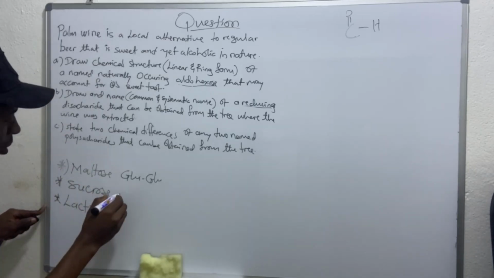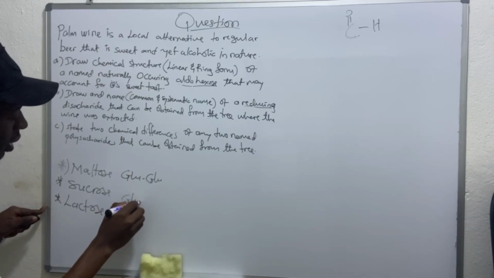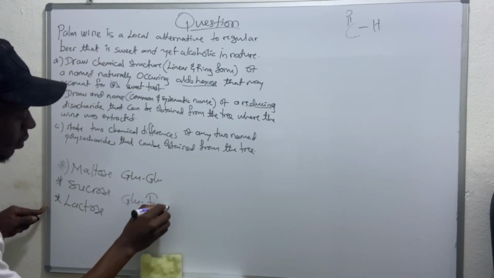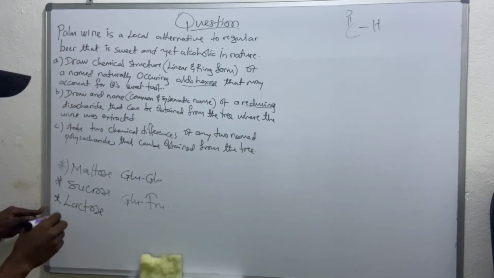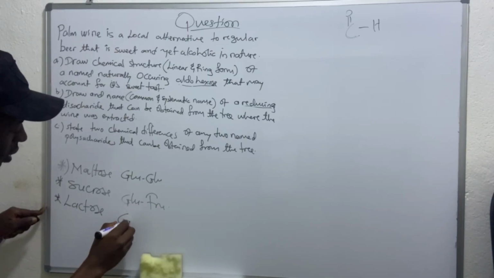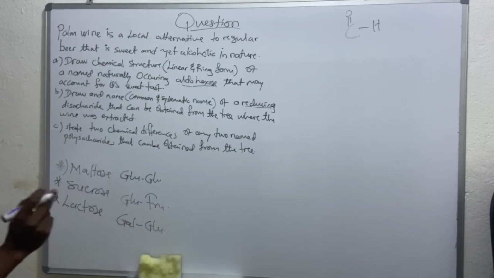We have sucrose, which is made up of glucose and fructose. Then we have lactose, which is made up of galactose and glucose. So these are all disaccharides.